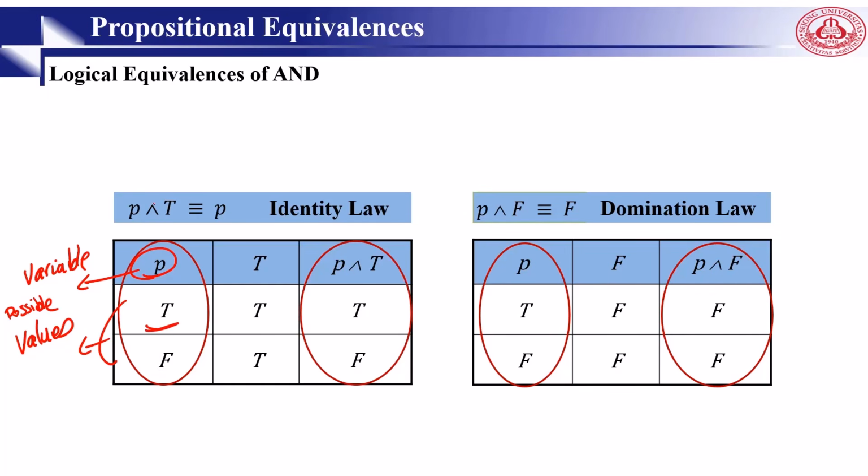If it is T and the other side is T, it means always true. T and T, true and true, is always true. False and true is always false. So you can see that these two sides are the same, right? Equal. That's why we call it logical equivalence.